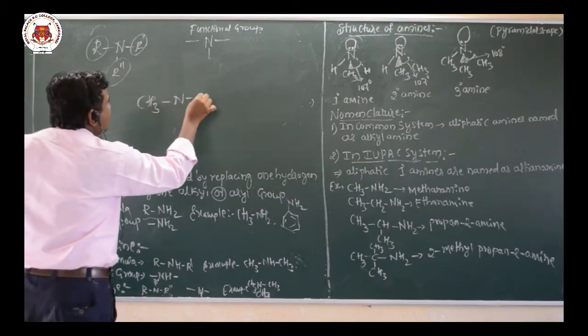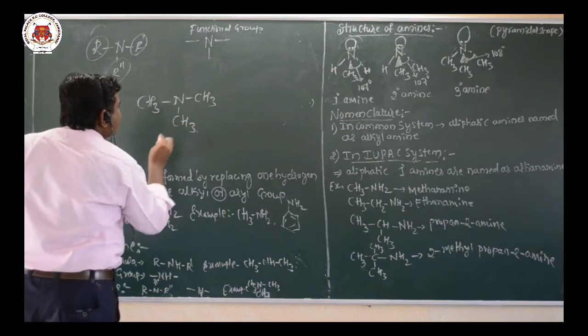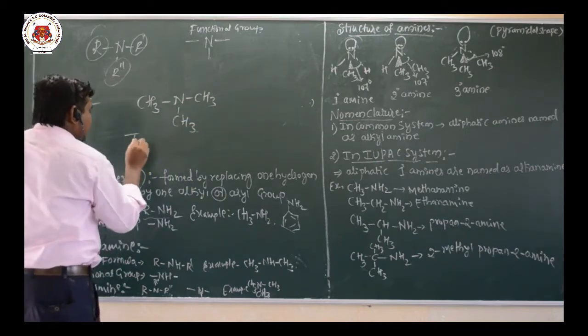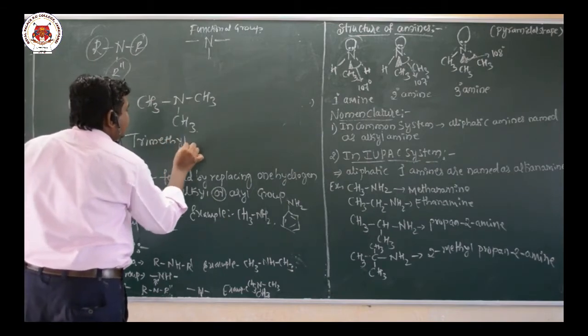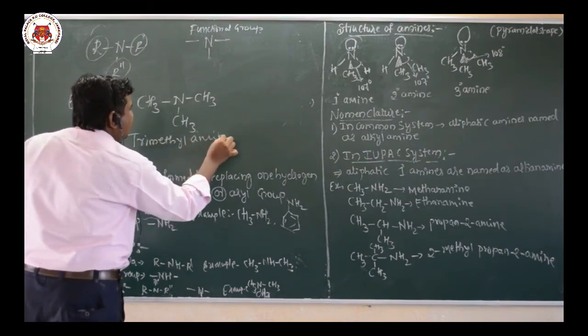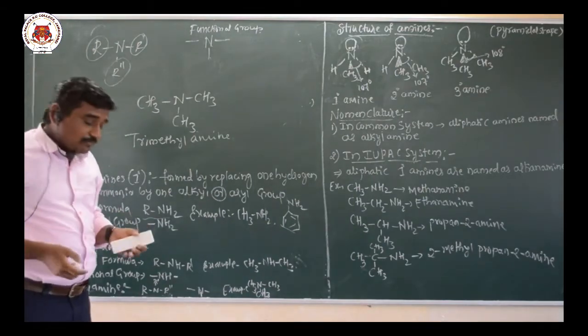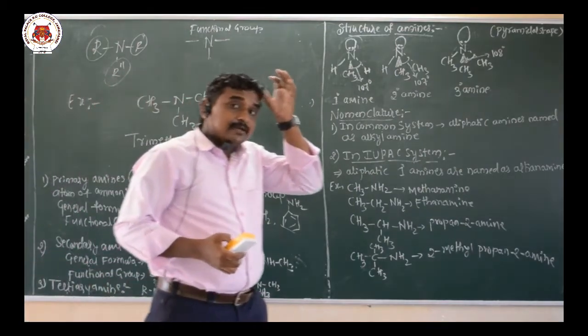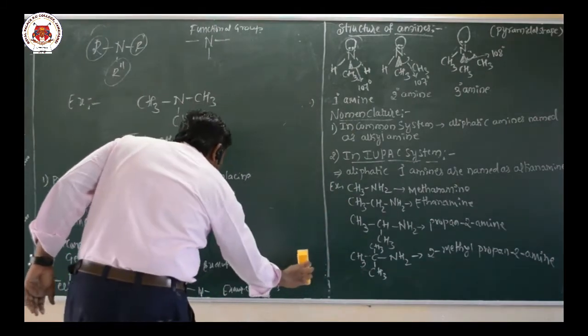Now here we have three alkyl groups, and this is an example for the tertiary amine, trimethylamine. So triphenylamine, these are all examples for the tertiary amine. So this is all about the classification of amines.